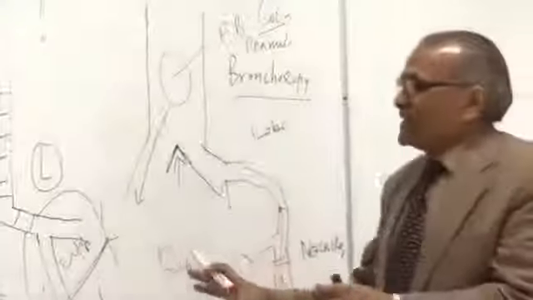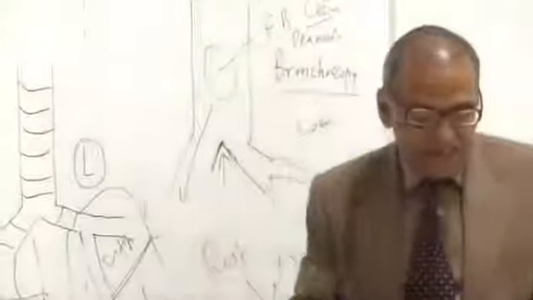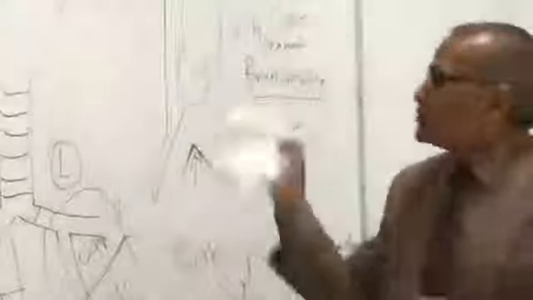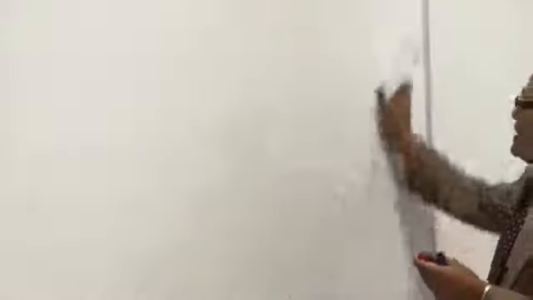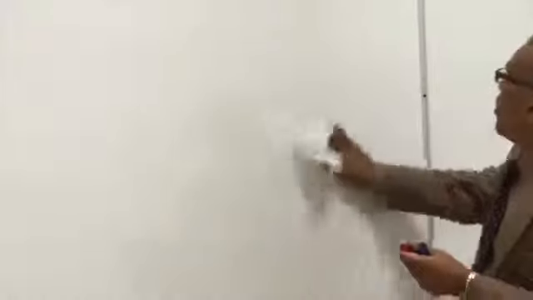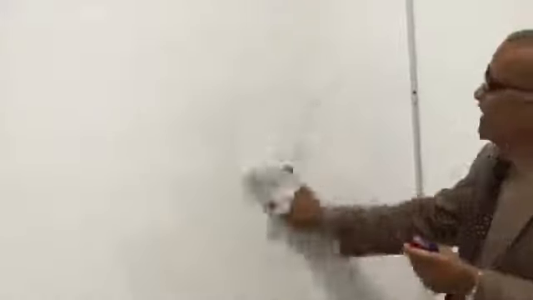Now with this in mind, some of the features of the lungs are to be noted. If we see a lung, we have seen that on the right side we have three lobes, superior, middle and inferior, and on the left side we have superior and inferior lobes. Now these lobes are separated by the oblique and an extra horizontal fissure on the right side.